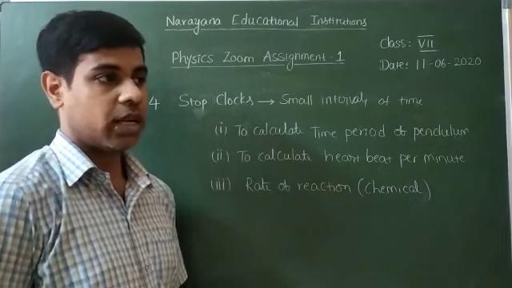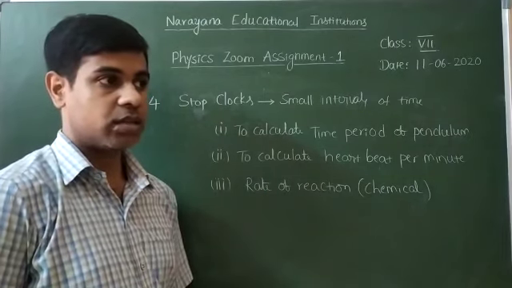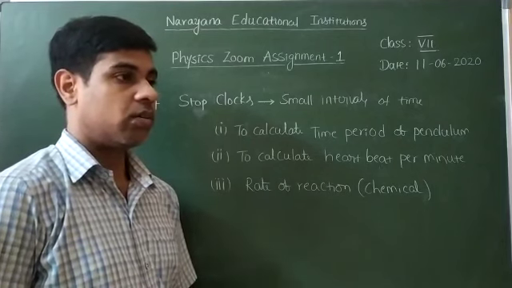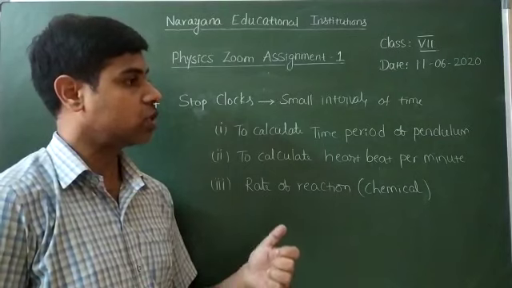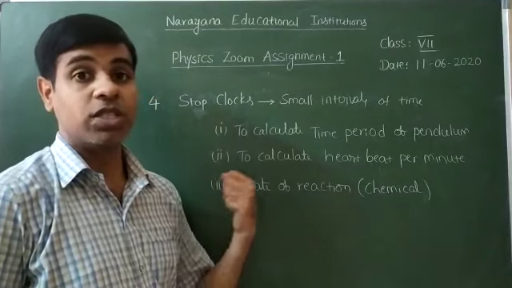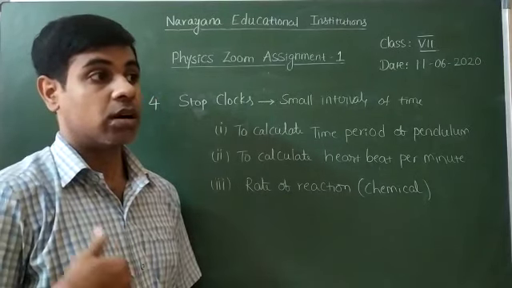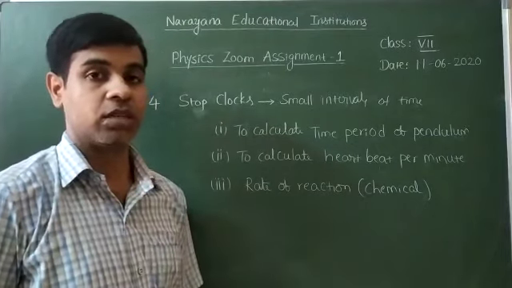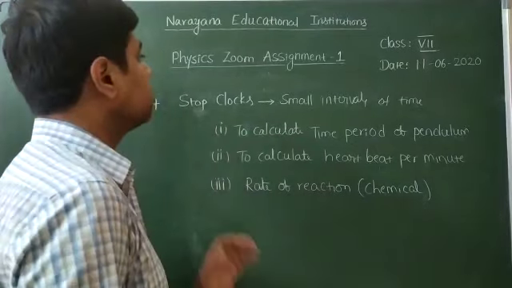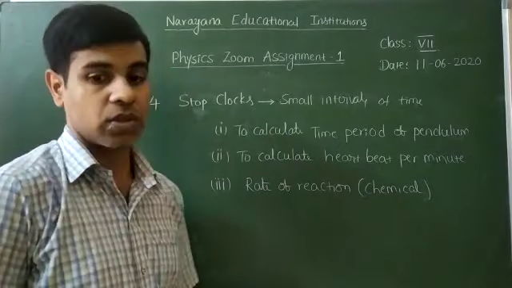Previously I explained, a runner is running on a track, we will use a stop clock to calculate how much time he will take to cross the distance of 100 meters or 1000 meters. So like this. Okay, so this is the answer for the fourth question.